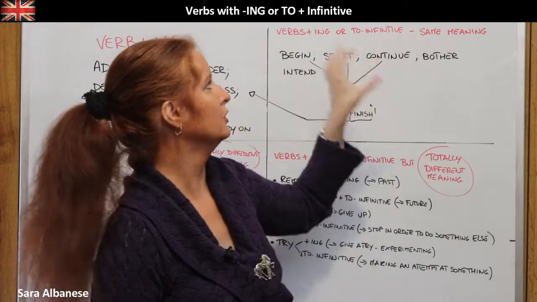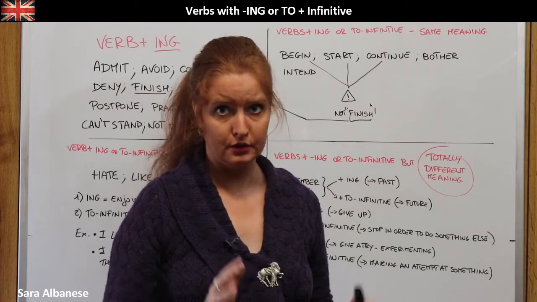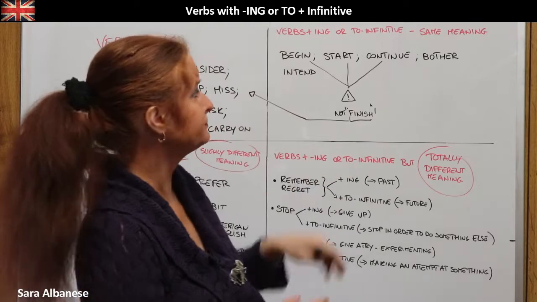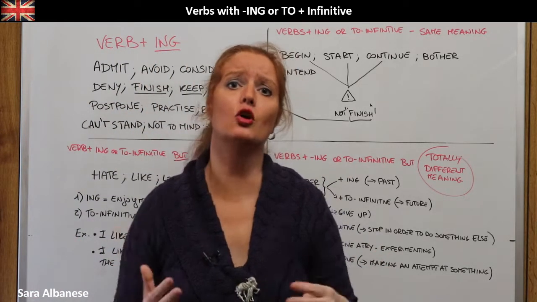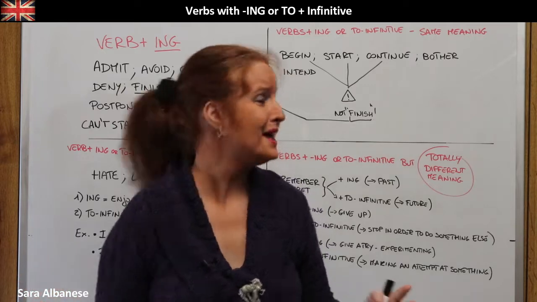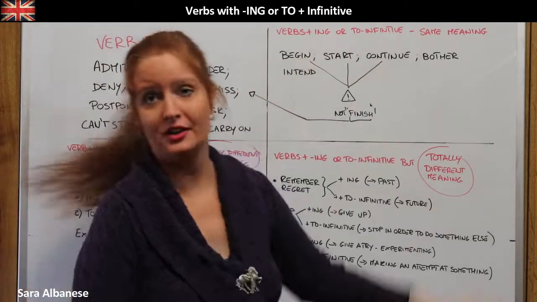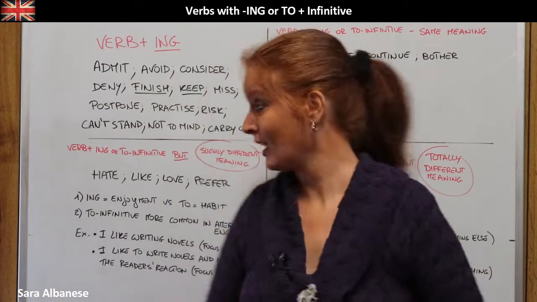So they can be followed either by the ing form or by the to infinitive form, okay? So pay attention. If you don't want to make mistakes, you can still use the ing form with all of them, okay? So it's correct for this verb here, finish, and also for the others. So you just can't make mistakes there.